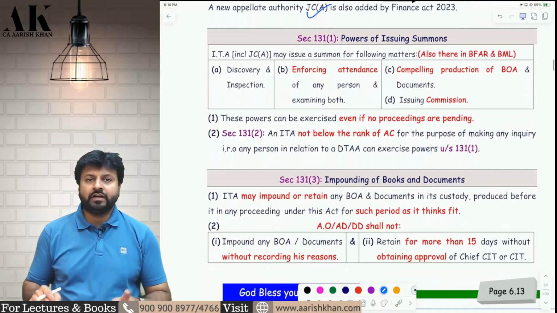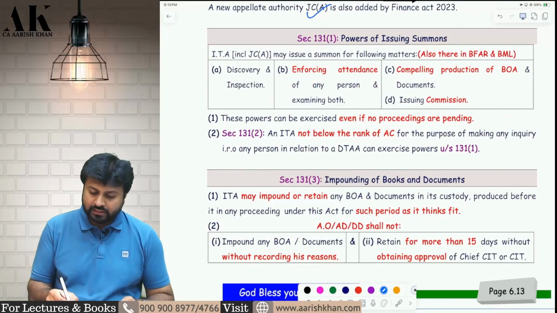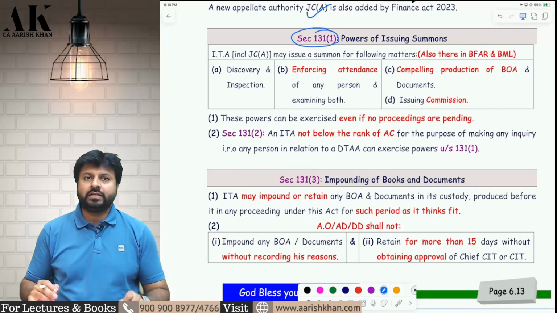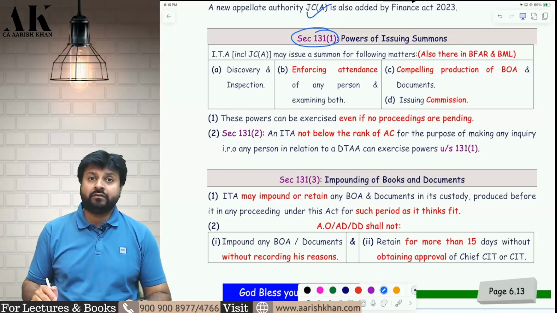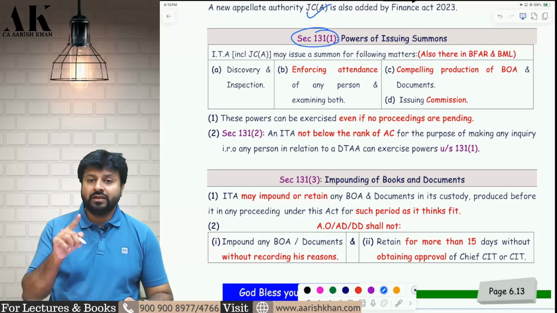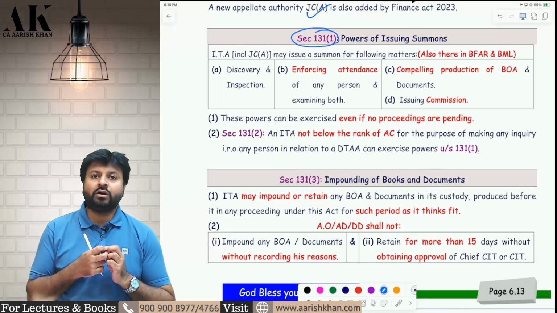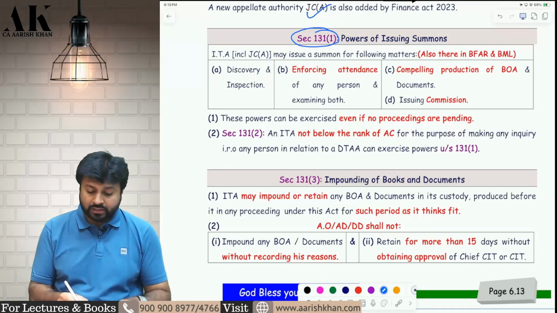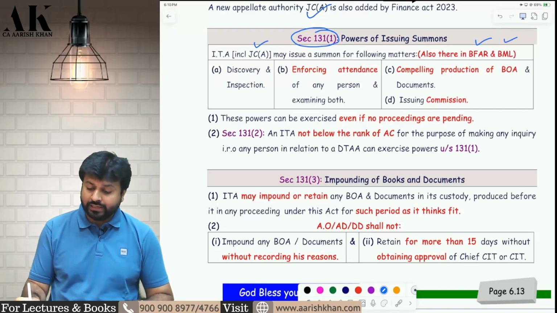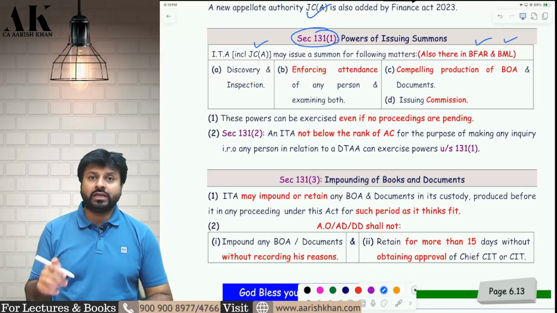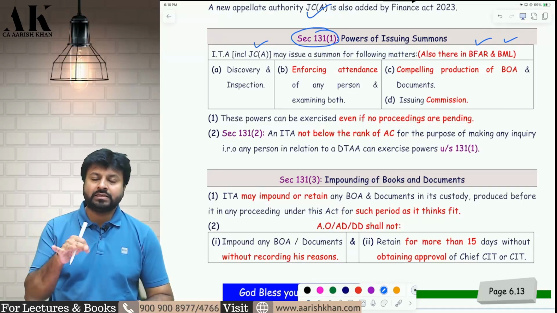Now let's talk about the different powers of the income tax authorities one by one. The very first power is one of the most dangerous powers of the income tax law. If you don't comply with this power, then there is a direct effect that you may be served with a search and seizure warrant, and there can be a raid in your office, in your house, etc. if you don't comply with Section 131. That is the power of issuing summons. The income tax authority, including the Joint Commissioner, has the power to issue summons. This power is also there with the black money law authority, and it is also there with the Board for Advance Ruling, which is called BFAR, authority for advance ruling. So this power is there at three places. So all the three places I have mentioned over here.